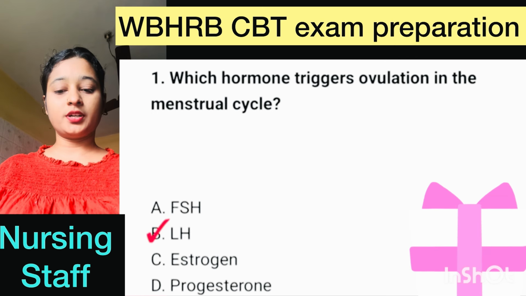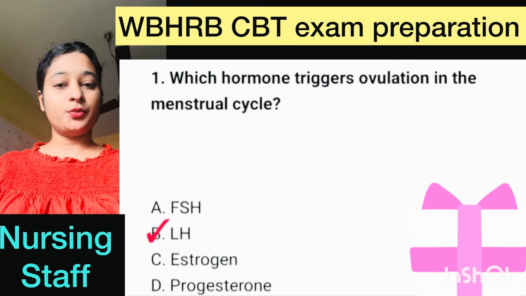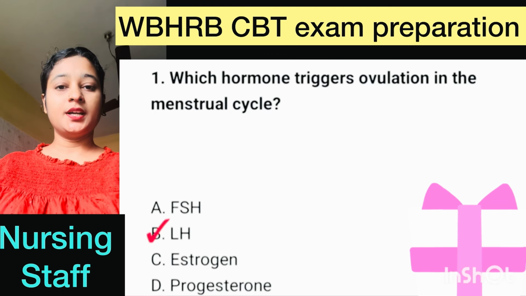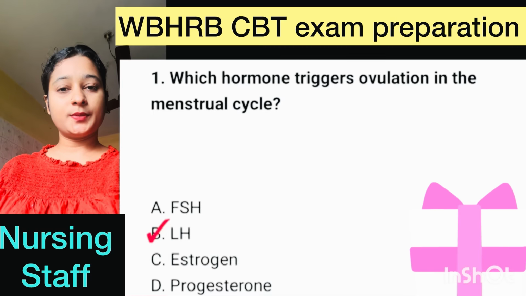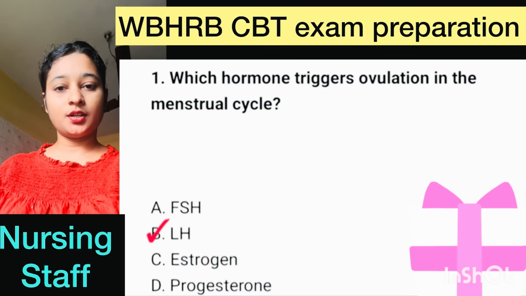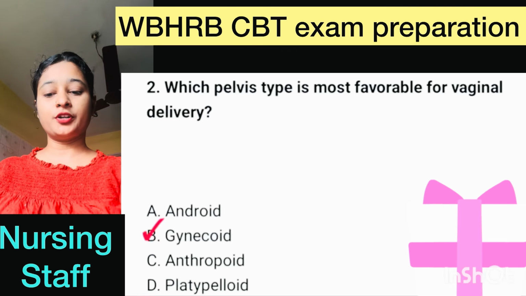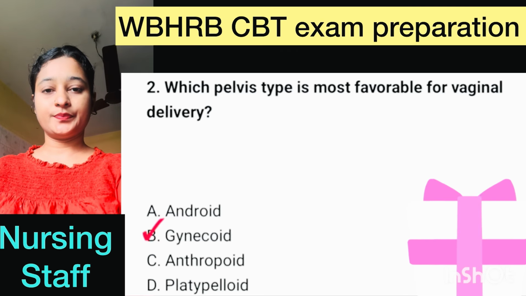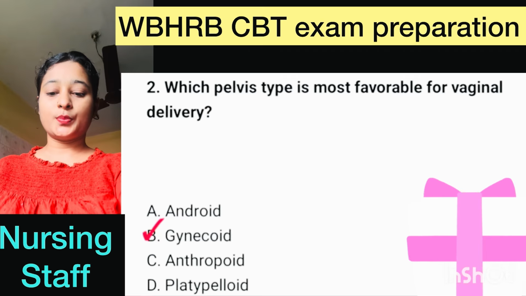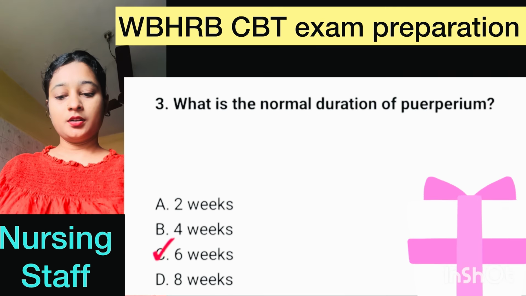Which hormone trigger ovulation in the menstrual cycle? Here correct option is option B, LH, luteinizing hormone. Question number 2. Which pelvis type is most favorable for vaginal delivery? Here correct option is option B, gynecoid.